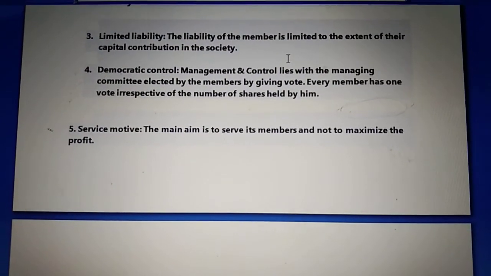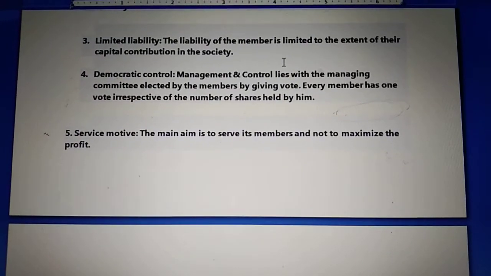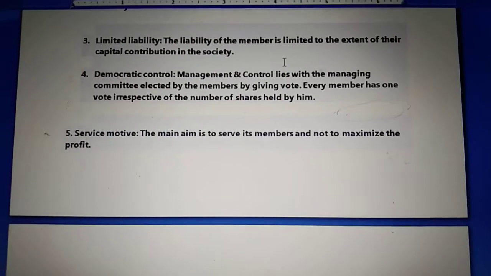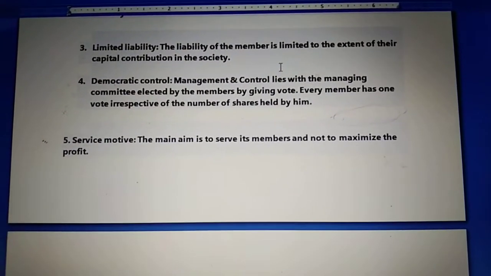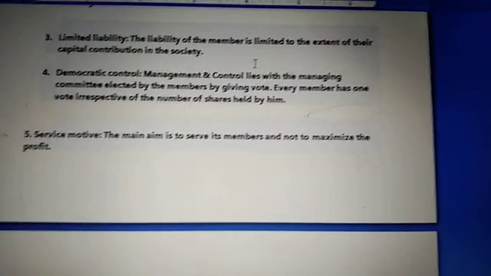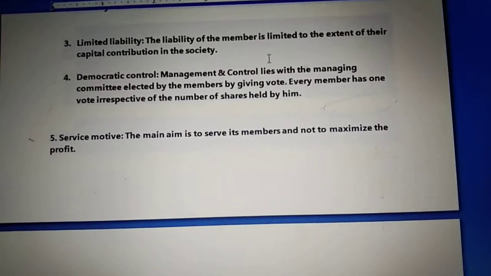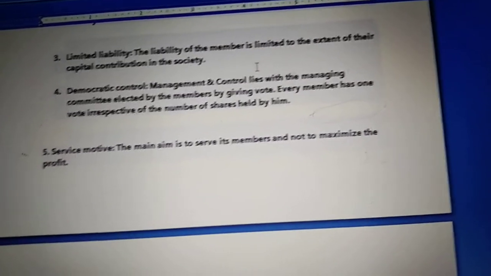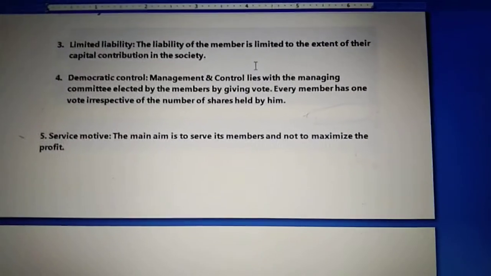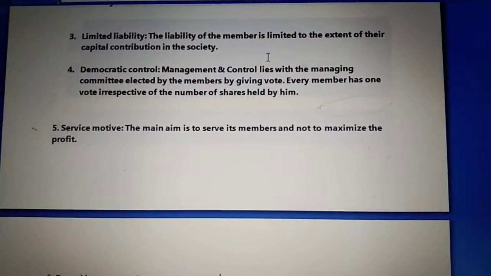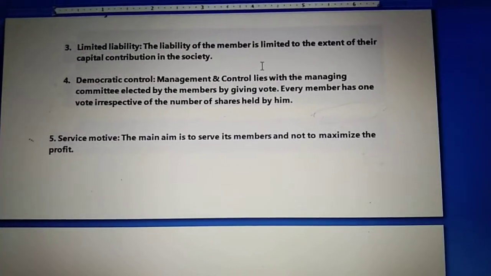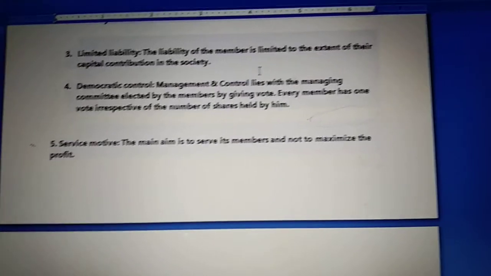If any surplus is generated as a result of its operation, it is distributed among the members as dividend in accordance with the law of the society. It means the main motive to start a cooperative society is not to maximize profit, but to provide services to the members. Services basically means the welfare of the members whenever they are required.